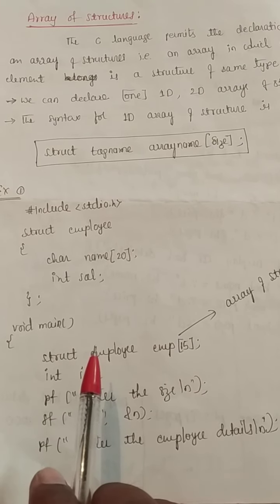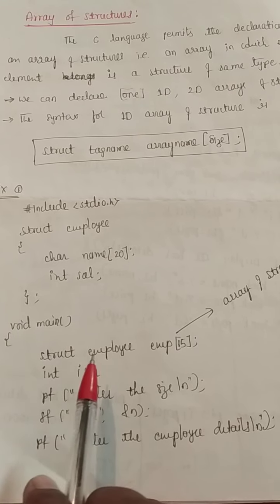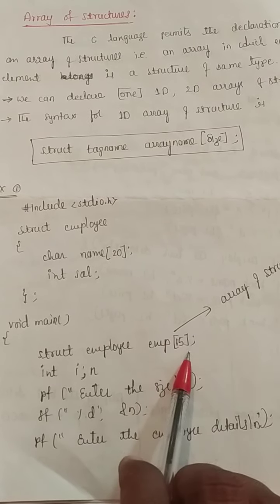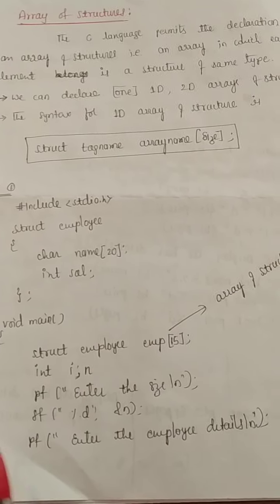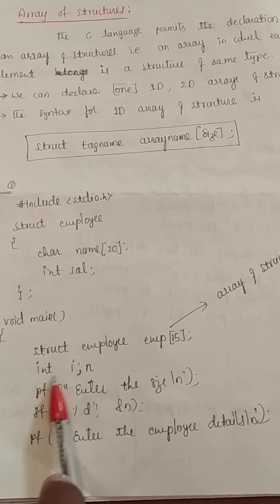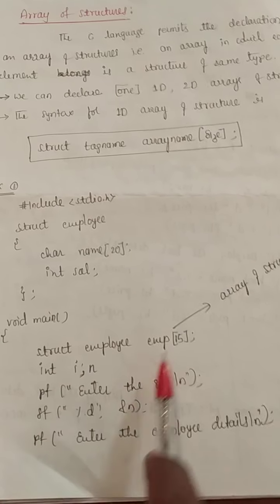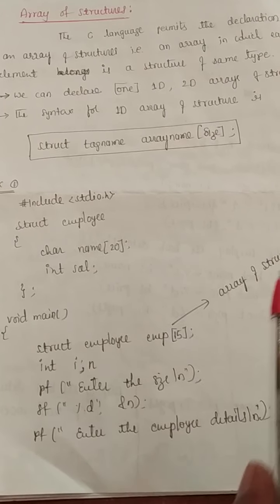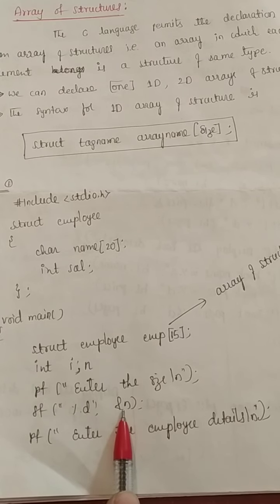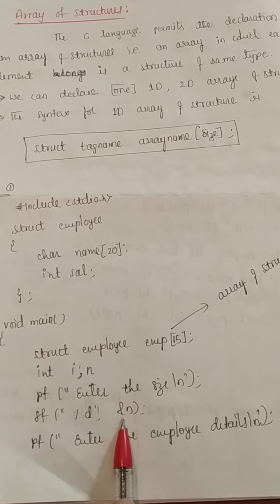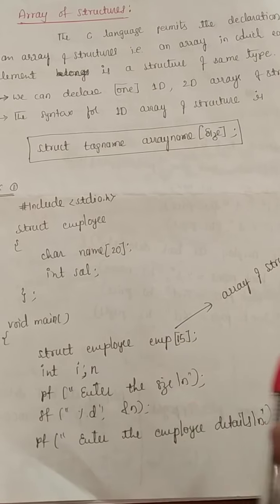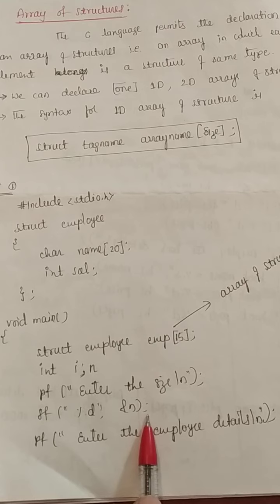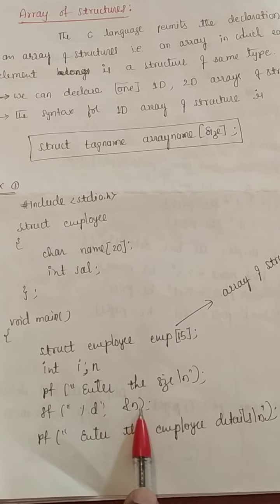According to this program, struct employee emp[15] means I can enter a maximum of 15 employees' details here. Now we'll see. Declare some local variables, int i and n. Out of 15 employees, how many employees' details you are going to consider, that is nothing but your n value. So n value may be 2, 3, 5 or 7, something like that. Here I am going to take n value as 3. It means a maximum of 3 employee details I am entering here.